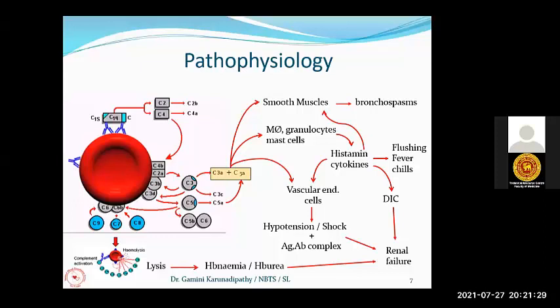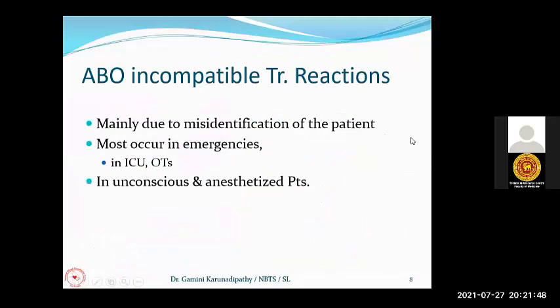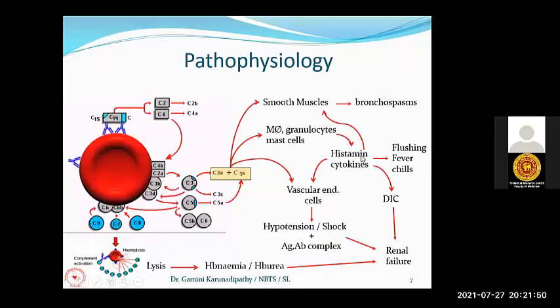As a result of this mechanism, they can get severe hypotension and shock. They can get bronchospasms and severe dyspnea. They can get DIC and they can get acute renal failure. Due to any of these reasons, hypotension, shock, DIC, renal failure, dyspnea, the patient may die at any moment if you are not attending to the patient on time.